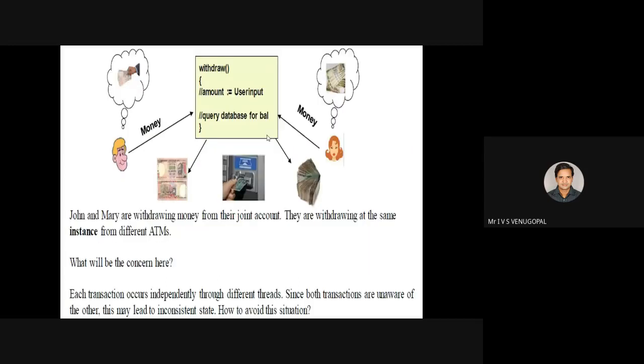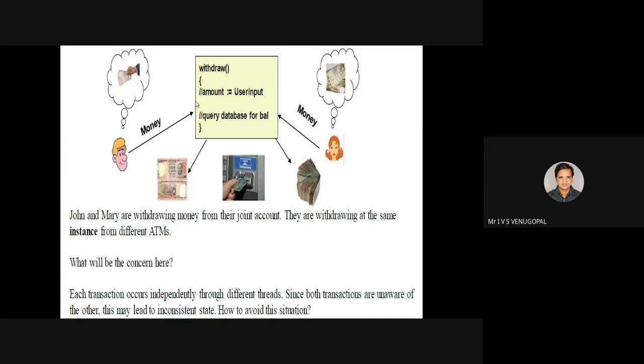See, for example, this is another scenario. Consider you have a shared bank account. Consider there are two persons who are trying to withdraw money from their joint account. Both persons are going to two different ATM machines and they are trying to withdraw the amount from the bank. At a time, if two people try to withdraw, that must not happen.